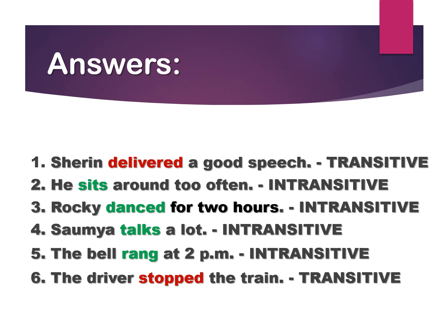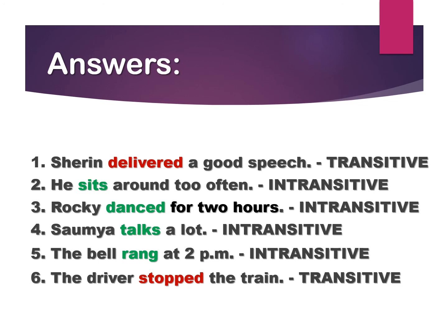Sharon delivered a good speech. Delivered is the verb. It is marked with red color. Hence it is a transitive verb because it has got an object, speech. Sharon delivered what? A speech. It is a transitive verb. He sits around too often. There is no object for the verb sits. Hence it is an intransitive verb.